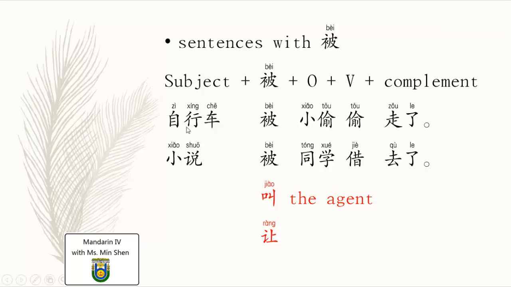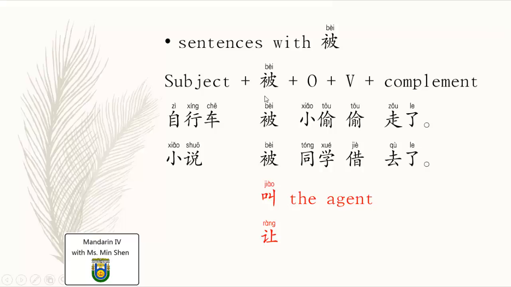So for example, 自行车叫小偷偷走了. It's correct as well. Or 自行车让小偷偷走了. Same meaning. Same with this sentence, 小说叫同学借去了, 小说让同学借去了. So in the passive sentence, we can use 被, or sometimes use 叫 or 让 as well, but always follow this pattern.